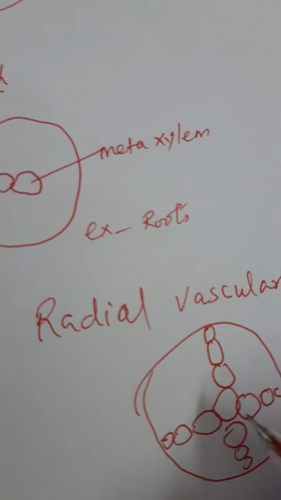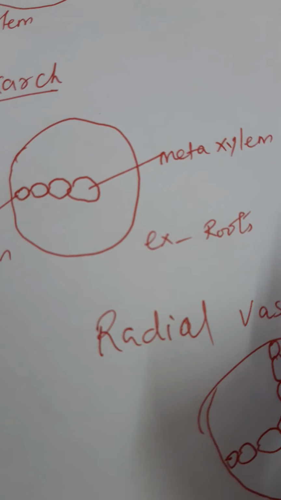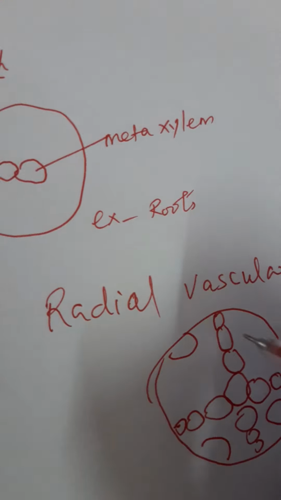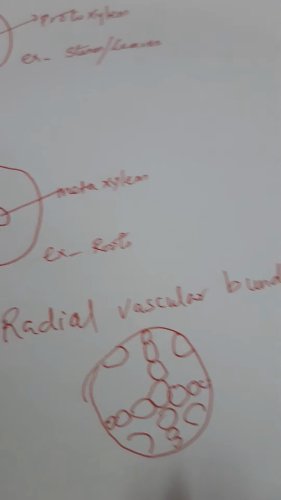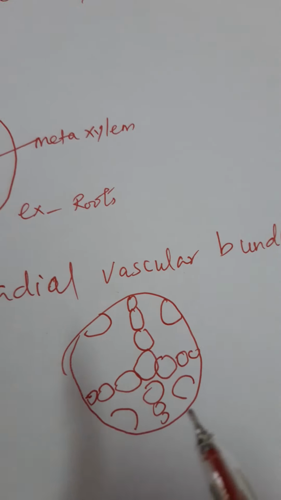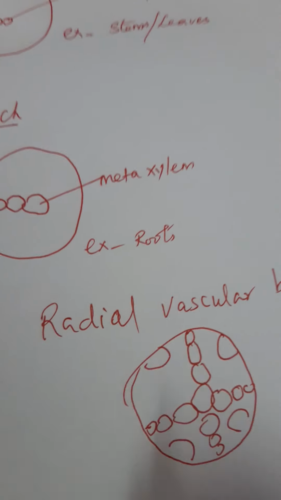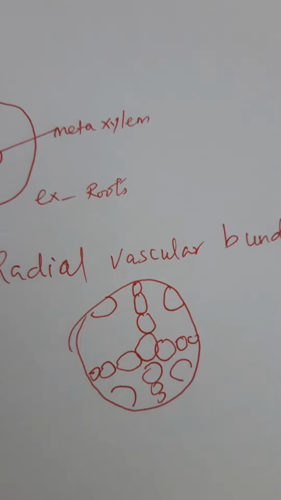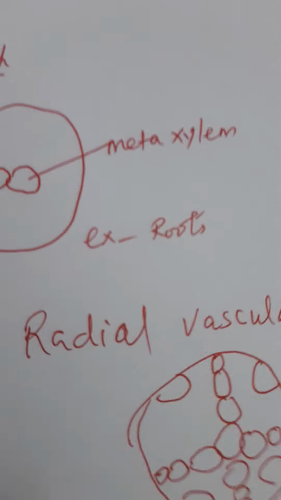So root, this is xylem. One xylem, one phloem. One xylem, one phloem. So the arrangement of the vascular bundle, xylem and phloem, is in an alternate manner, not like a single bundle.